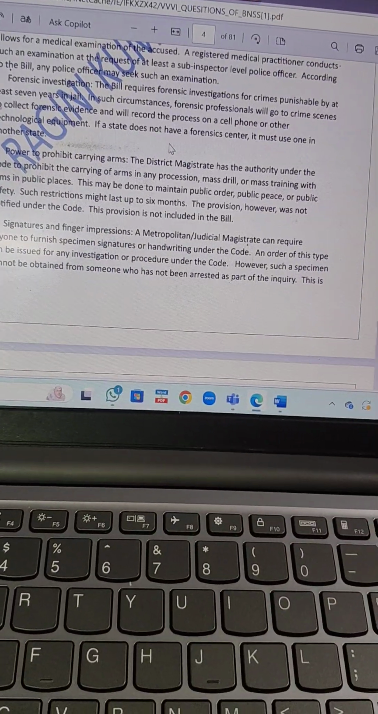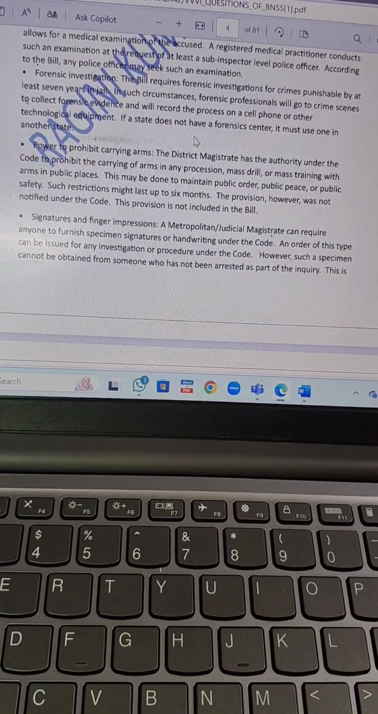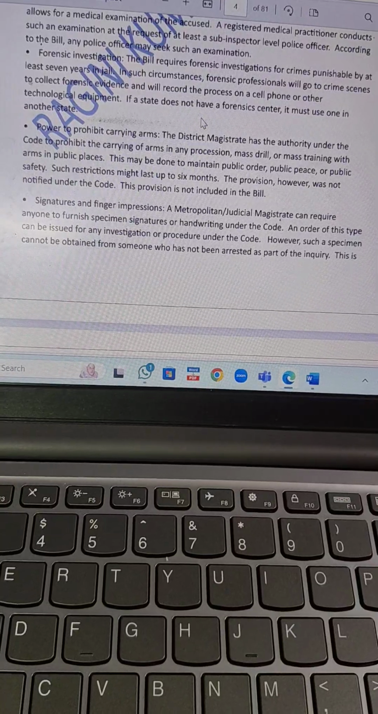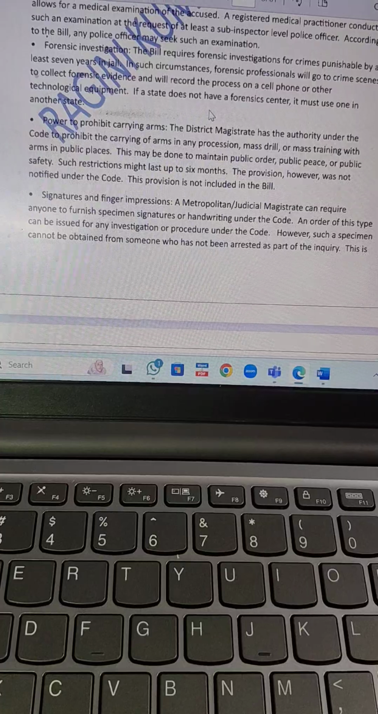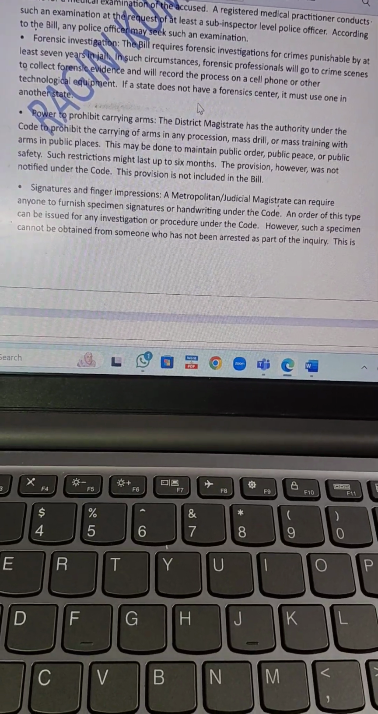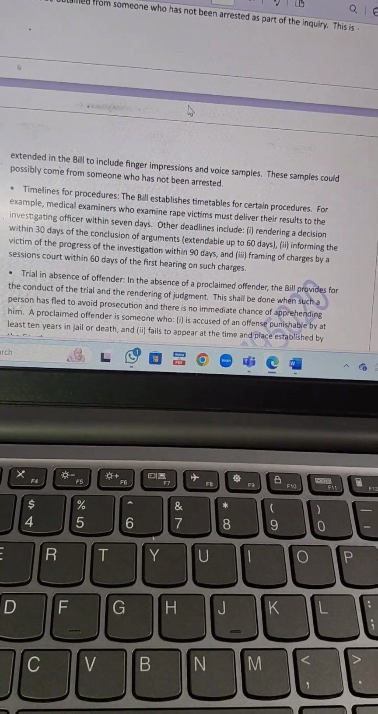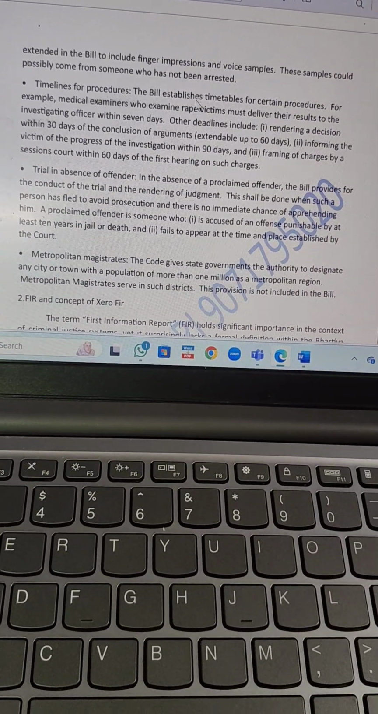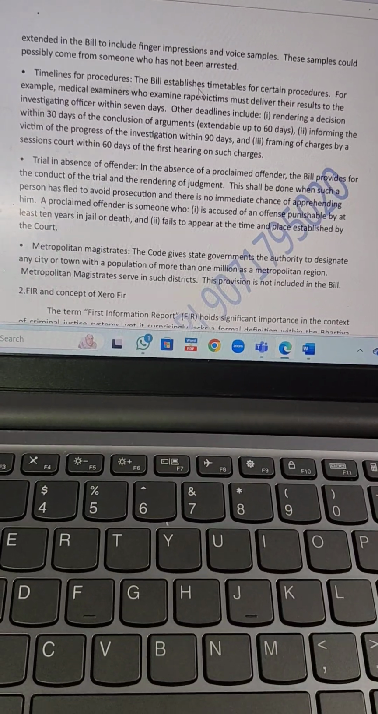So a metropolitan or a judicial magistrate can require anyone to furnish a specimen signature or handwriting under this code. An order of this type can be issued for an investigation or procedure under the code. However, such a specimen cannot be obtained from some person who has not been arrested as a part of inquiry. So this is extended in the bill to include finger impressions and voice samples. The samples could possibly come from some person who has not been arrested.